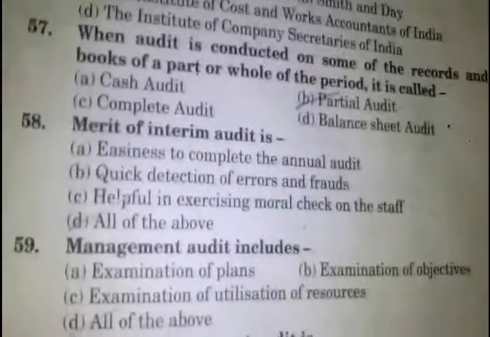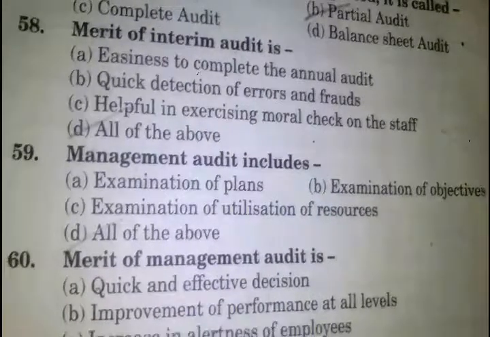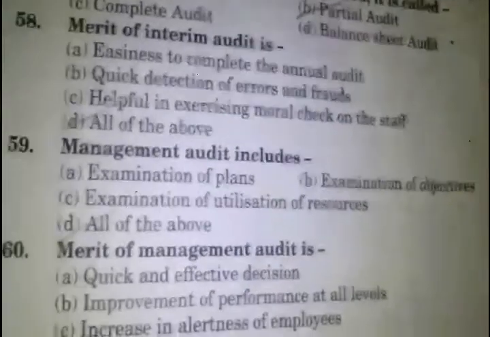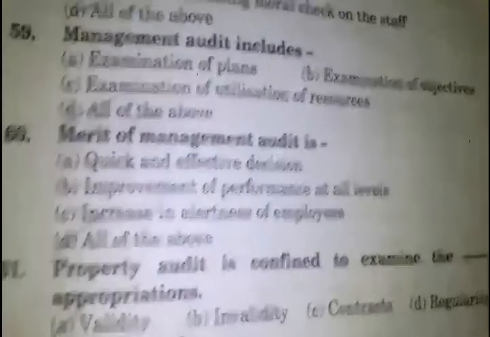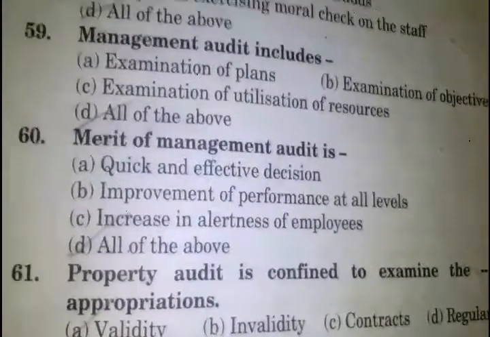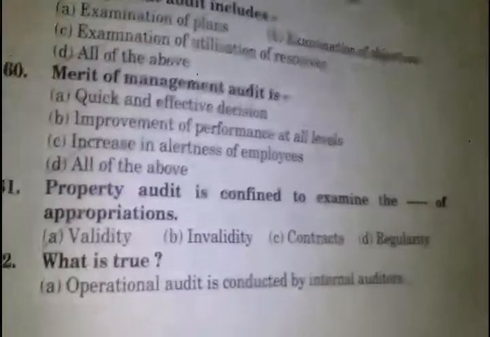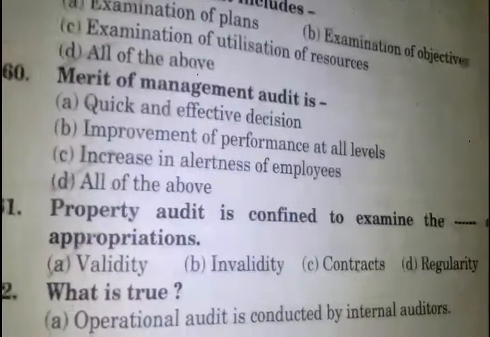Easiness to complete the annual audit, quick detection of errors and fraud, helpful in exercising moral check on the staff. Management audit includes answer number D, all of the above. Examination of plans, examination of objectives, examination of utilization of resources. Merits of management audit is answer number D, quick and effective decision, improvement of performance at all levels, and increase in alteration of employees. Property audit is confined to examine the validity of appropriations.